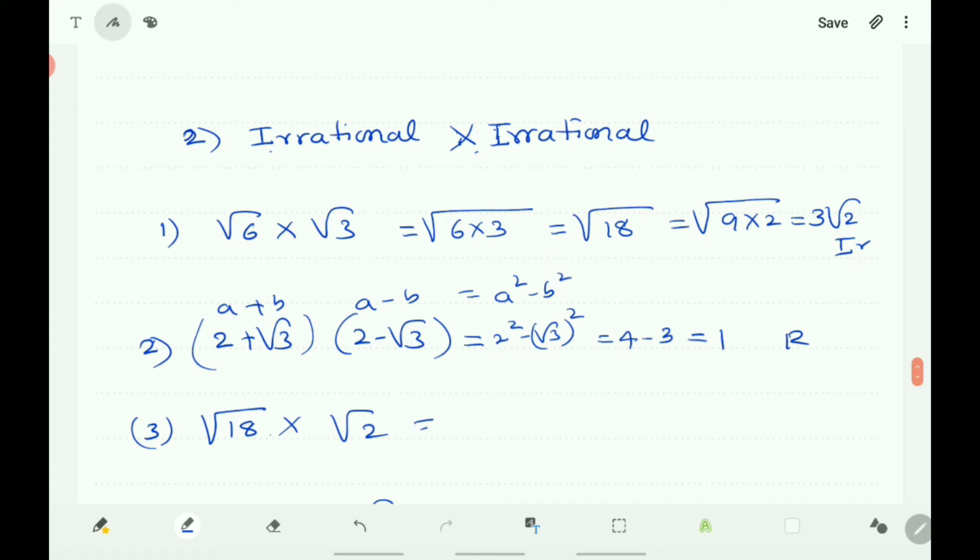Next you take root 18 into root 2, so it is root of 18 into 2, that is root 36, and you know that root 36 is 6, and it is rational.